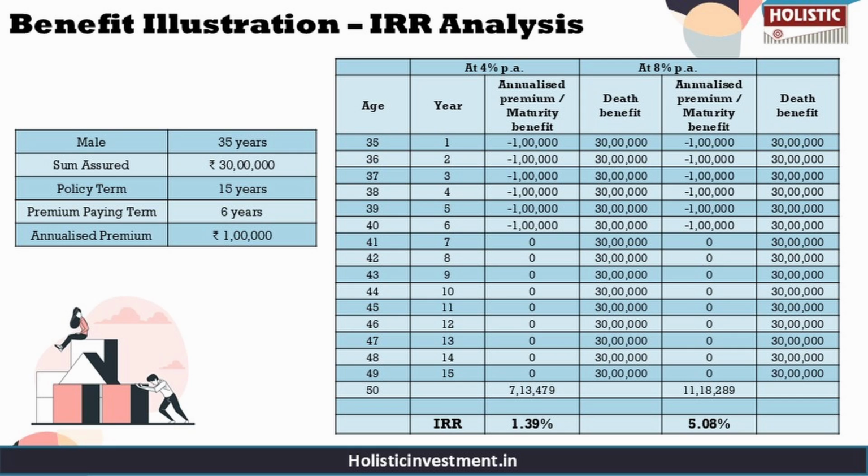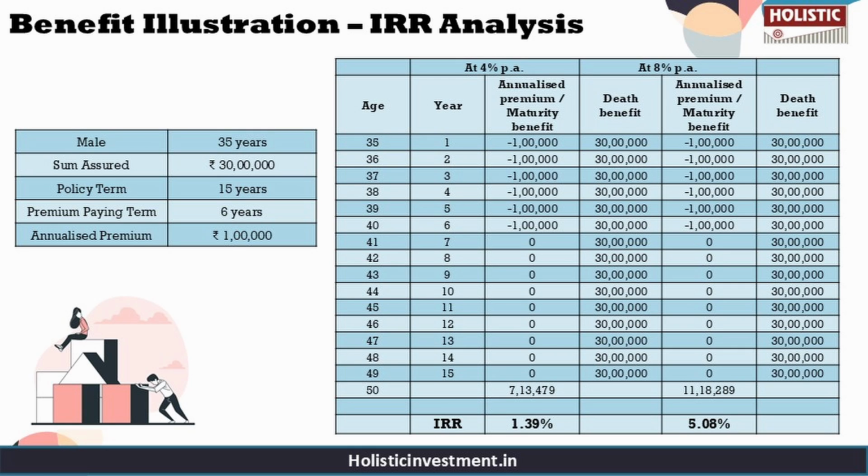For calculation purposes, let us consider the case of a 35-year-old male who has opted for a sum assured of 30 lakhs with a policy term of 15 years and a premium paying term of 6 years. So the annual premium is 1 lakh and the maturity benefit is payable at the end of the policy term. The returns are projected under two scenarios in the policy brochure, assuming investment returns of 4% per annum and 8% per annum. These projections are not guaranteed and serve only as examples, just to show you how this policy can perform in worst and best case scenarios.